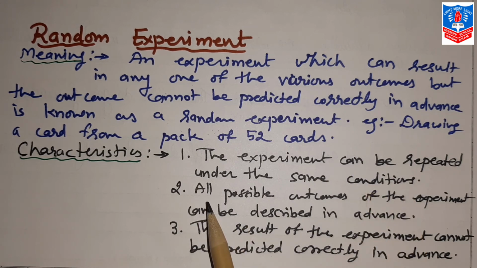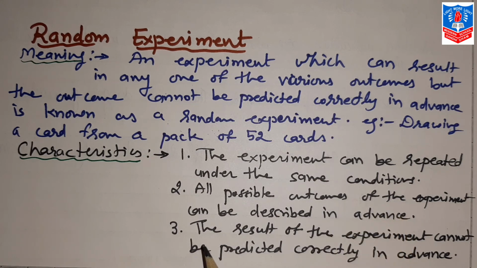Number 2, all possible outcomes of the experiment can be described in advance. All possible outcomes of the experiment we can state in advance, as we just discussed. When one coin is tossed, head or tail. This we can describe before we go with that experiment. We can describe what the possible outcomes will be.